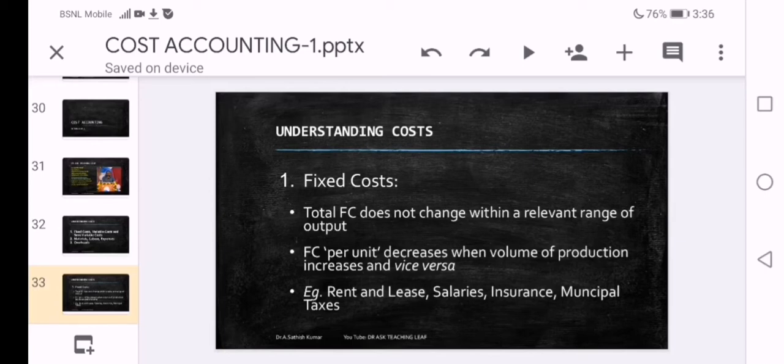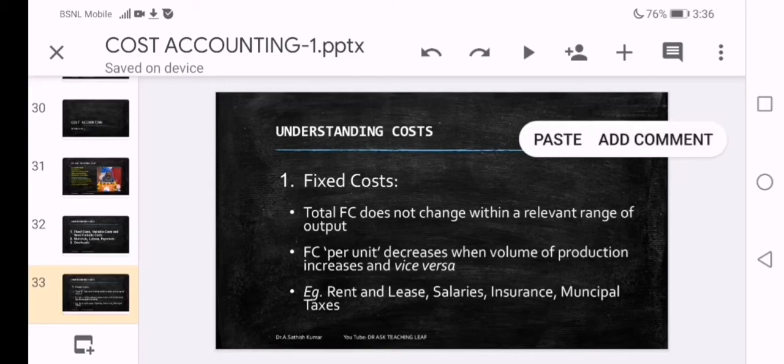What are the good examples of fixed costs? Rent and lease, salaries paid, insurance premium paid, municipal taxes on our building and other assets are the best examples of fixed costs.